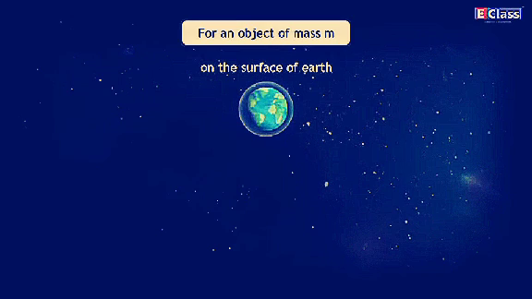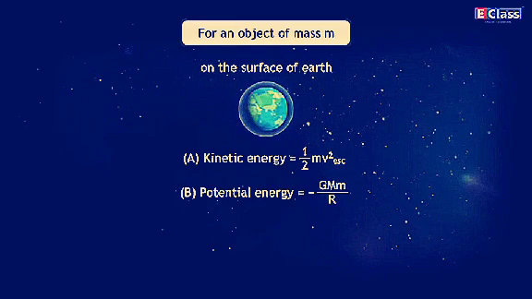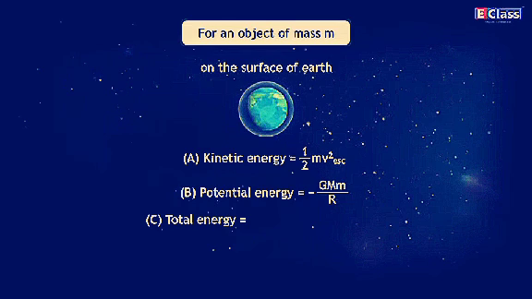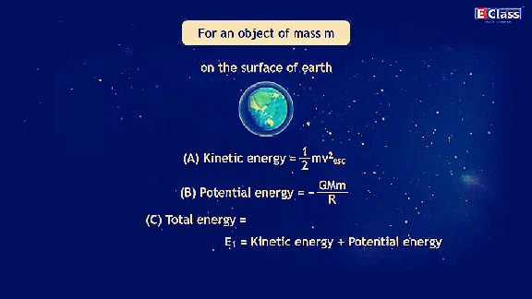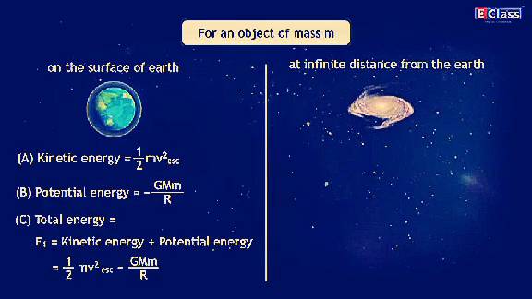For an object of mass m on the surface of the Earth: A. Kinetic energy is equal to 1/2 m v_escape squared. B. Potential energy is equal to minus GMm upon R. C. Total energy E1 is equal to kinetic energy plus potential energy, which is equal to 1/2 m v_escape squared minus GMm upon R.